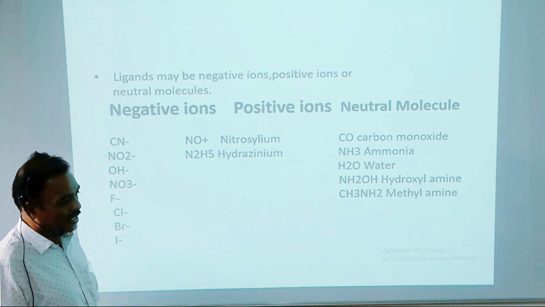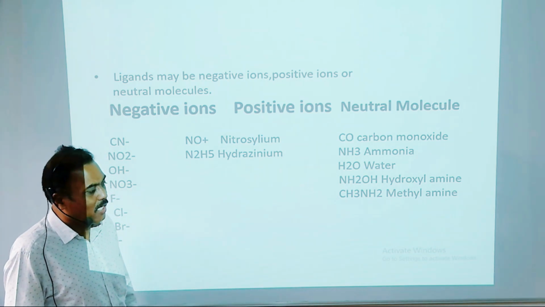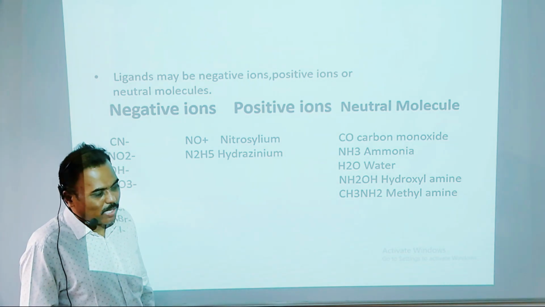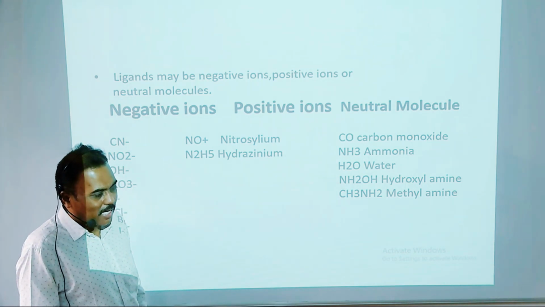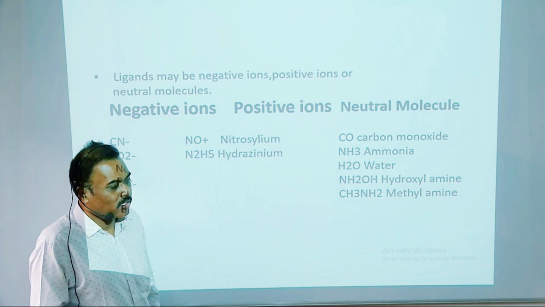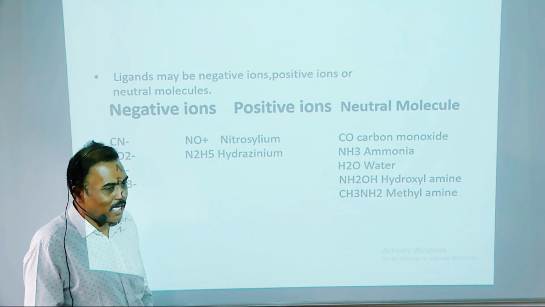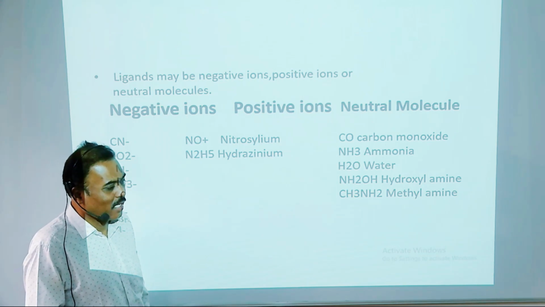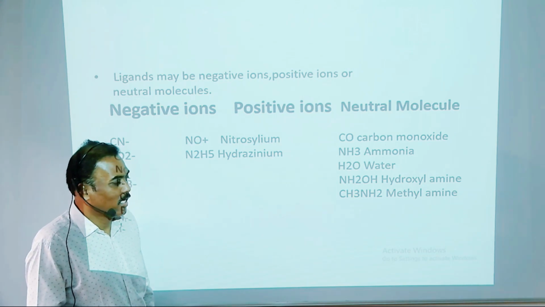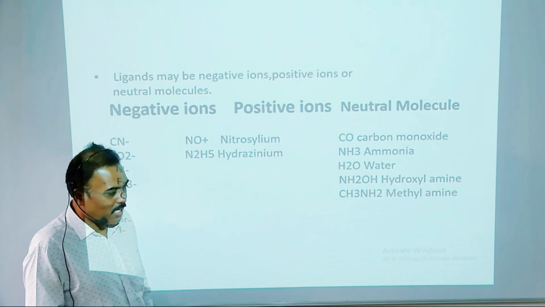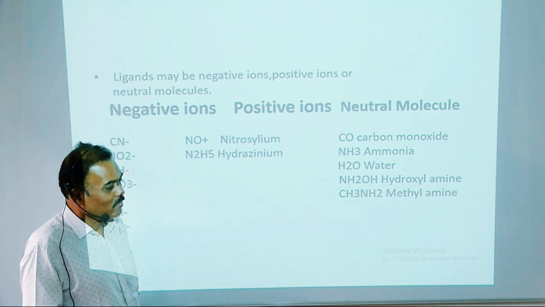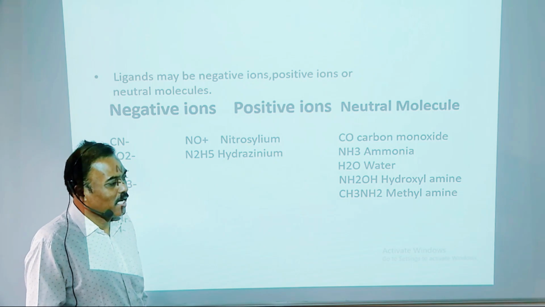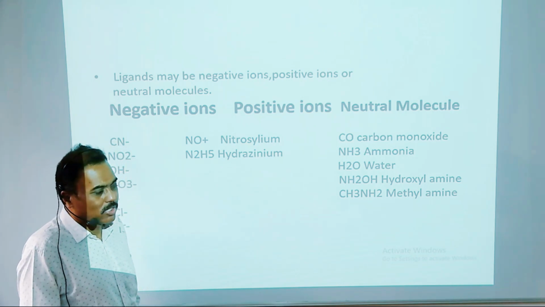Examples of negative ions are CN minus, that is cyanide, then NO2 minus, that is nitrite, then OH minus, hydroxyl ion, then NO3 minus, that is nitrate ion, then F minus is fluoride, Cl minus is chloride, Br minus is bromide. Then the second type of ligand is positive ions.